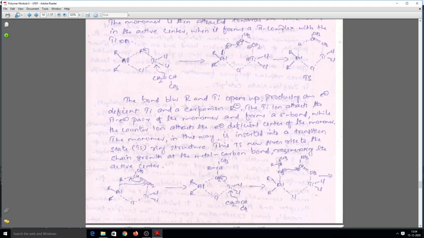The bond between R and titanium opens up. So here it opens up, producing an electron deficient titanium. So that is why it forms electron deficient titanium. So it gets the freedom to interact with the electron rich CH2 double bond CH group. The titanium ion attracts the pi electron pair of the monomer and forms a sigma bond, while the counter ion attracts the electron deficient center of the monomer.